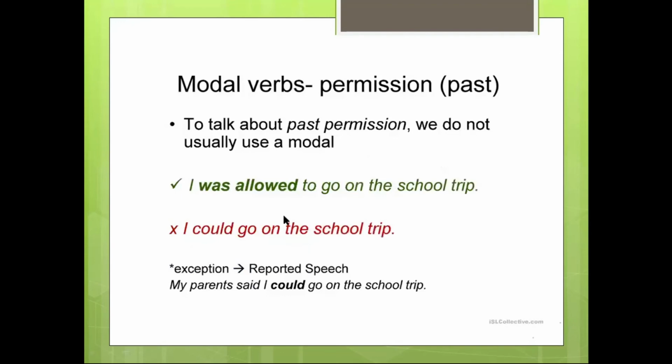So let's continue. Modal verbs of permission in the past. To talk about past permission, we don't usually use a modal, but for example, I was allowed to go on the school trip, not I could go on the school trip. The only exception is reported speech. My parents said I could go on the school trip.